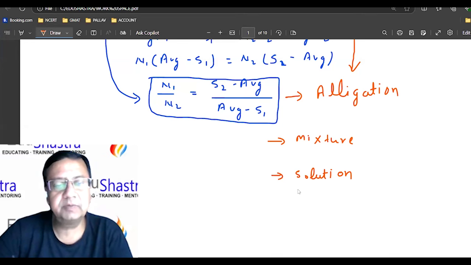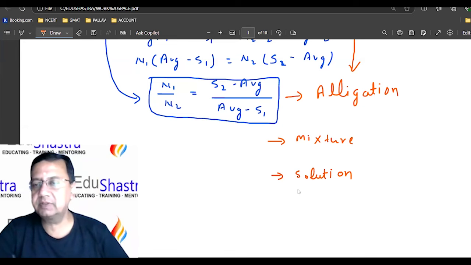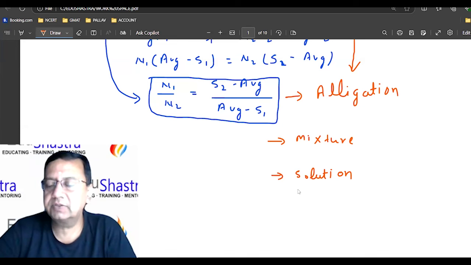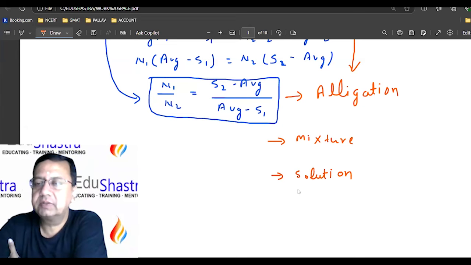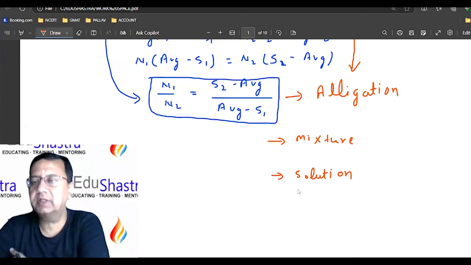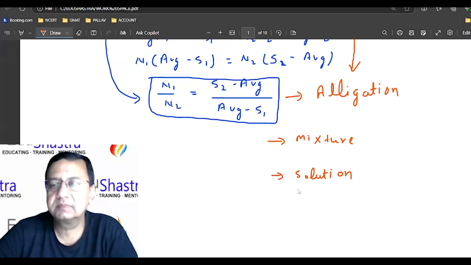What is the difference between mixture and solution? You can unmute yourself and speak out so that others can also listen and add some points. Krishna is saying a solution will dissolve. A mixture, you can still separate.